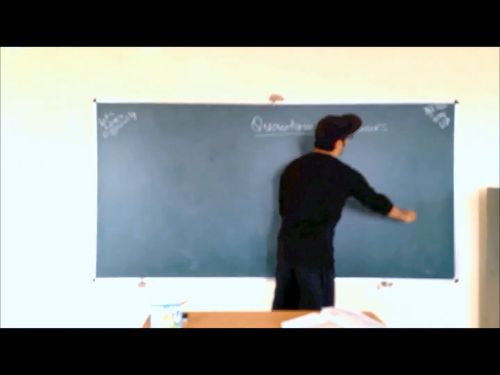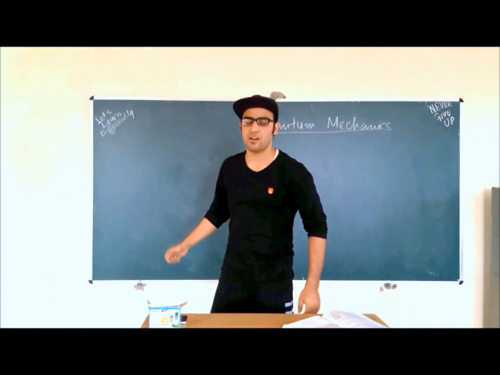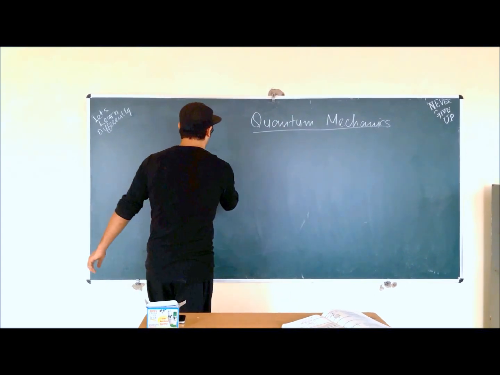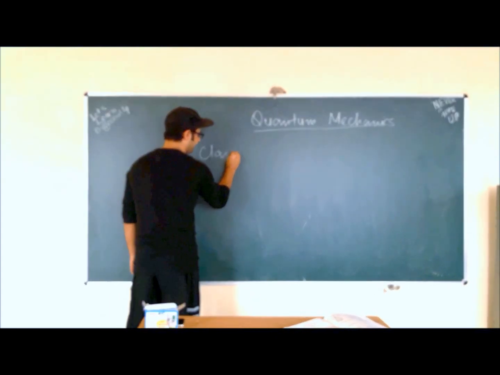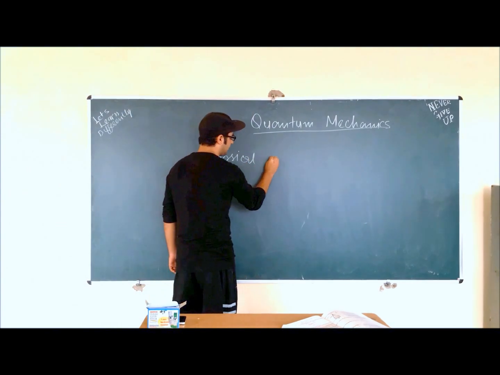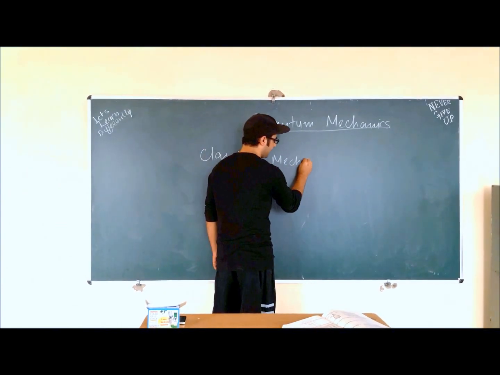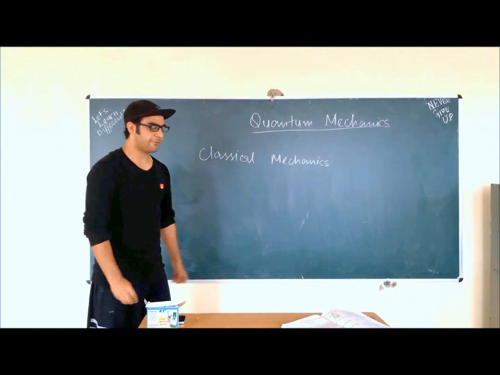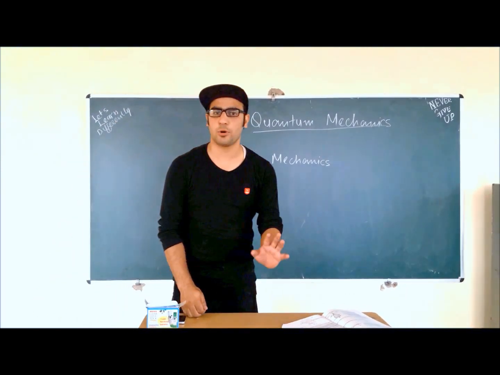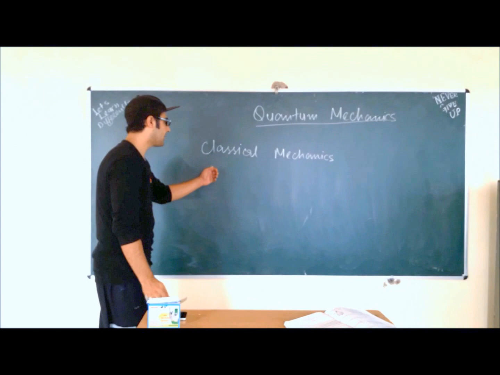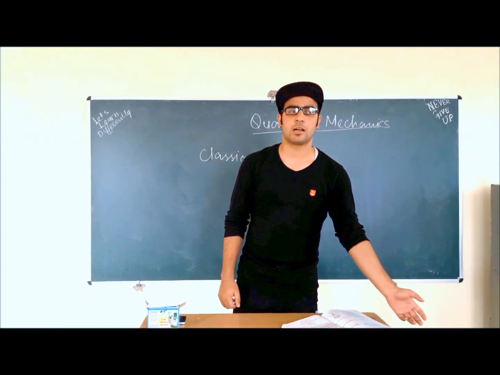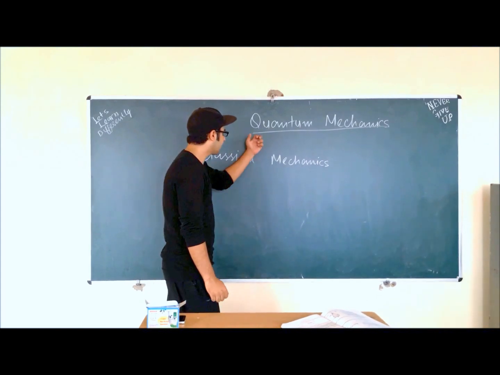Quantum mechanics, as we all know, is a branch of physics. First, physics is broadly divided into two parts. The first is called classical mechanics. Classical mechanics is that physics which is applied on macro bodies, that is, bodies which have larger size, for example, celestial bodies, the planets, our galaxies and others. And second is quantum mechanics.